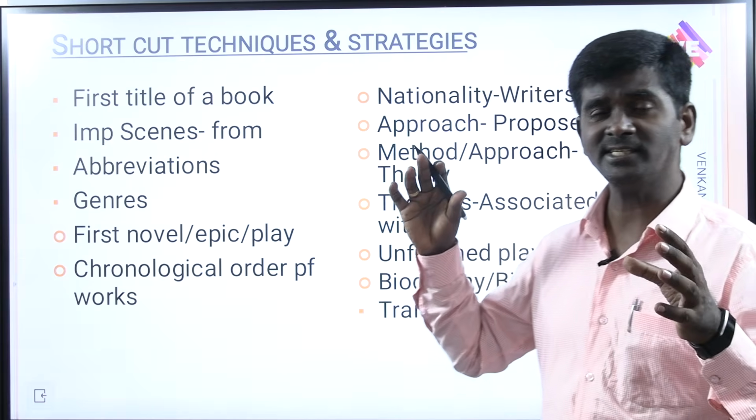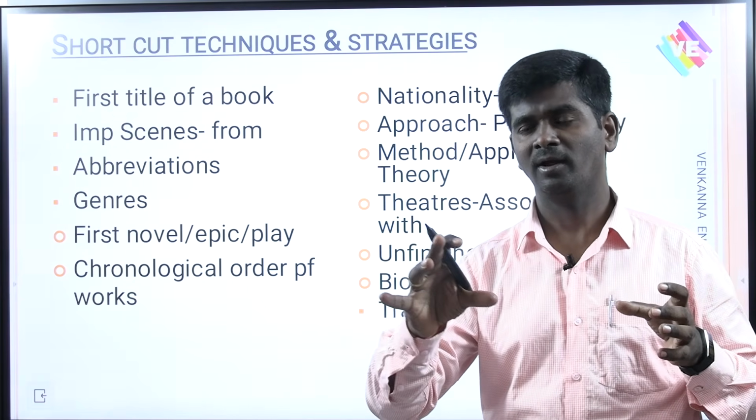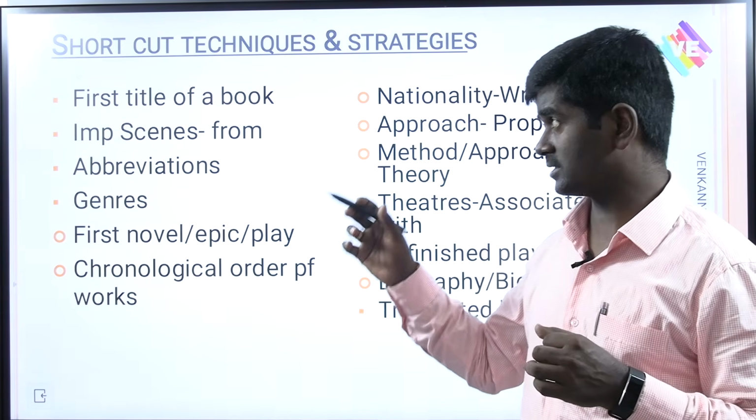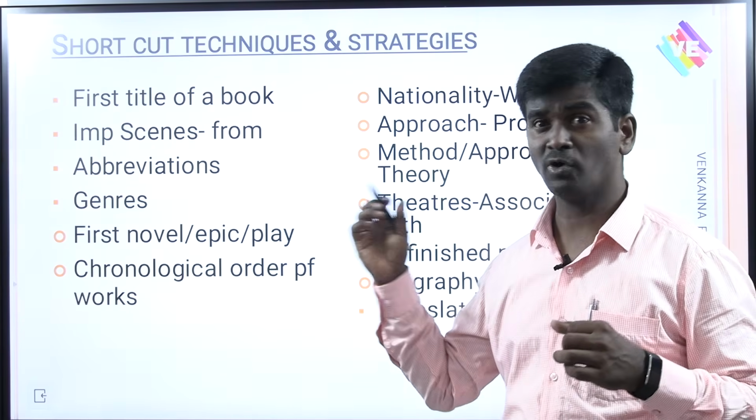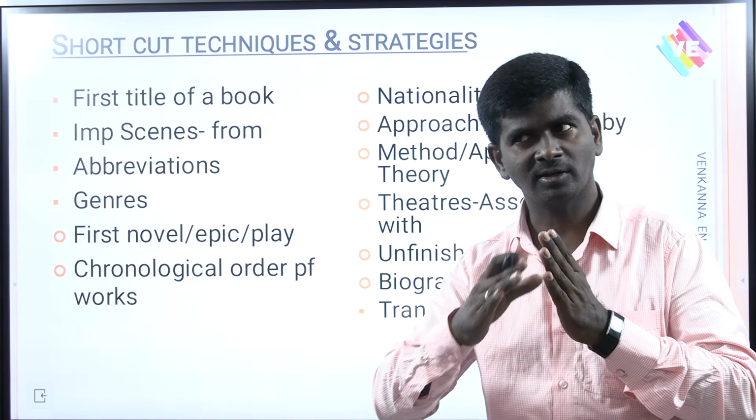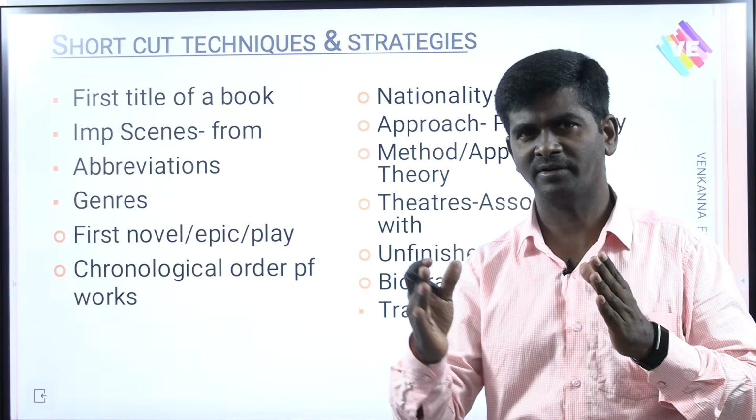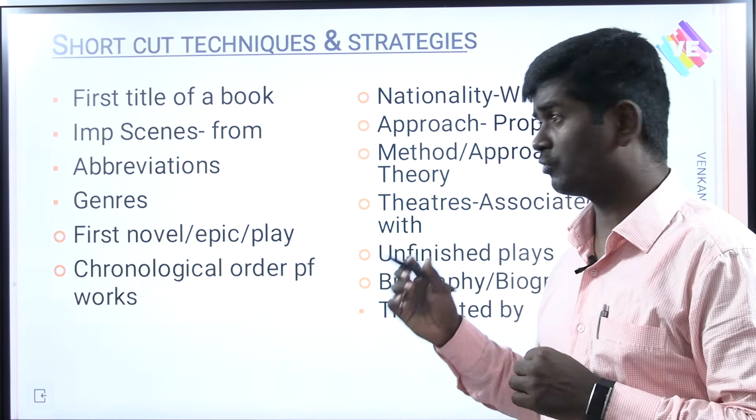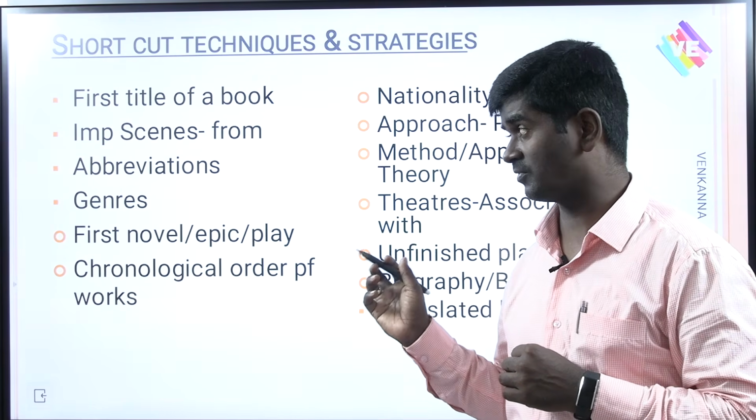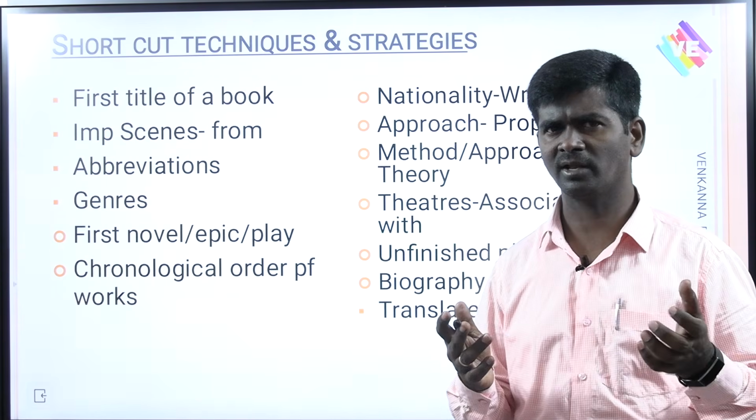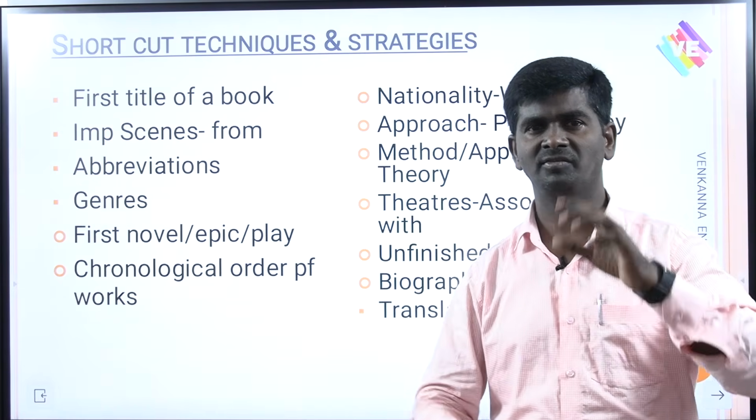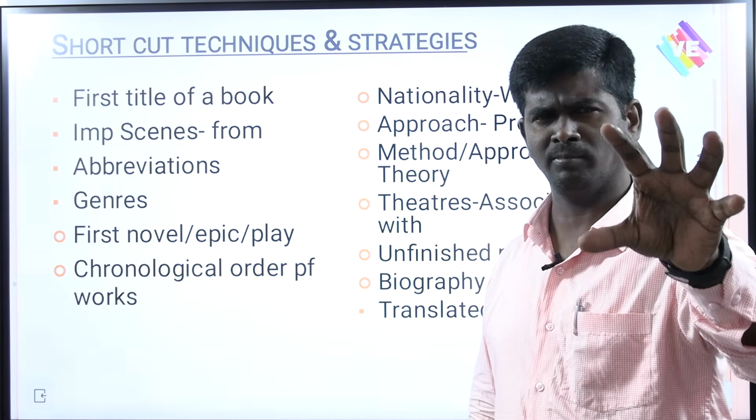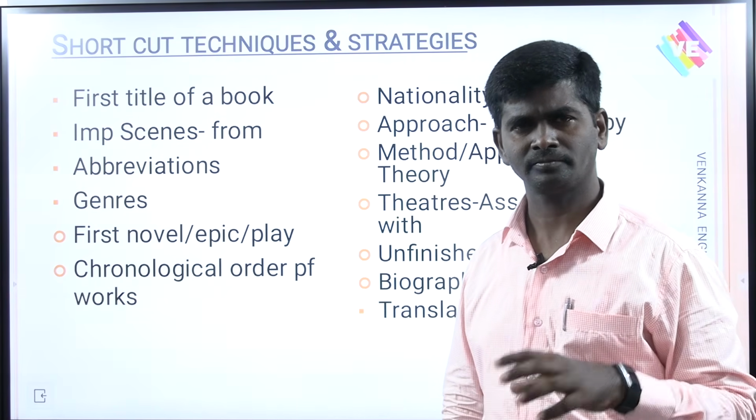Next, important scenes of a play, of a drama, or of a novel. Next, abbreviations. Next, genres. What are the terms that are associated with poetry, associated with drama, associated with novel, fiction, and maintain notes. First novel, first play, first epic in English literature, in American literature, and chronological order of the works. That's what I told you, a number of mnemonic codes.